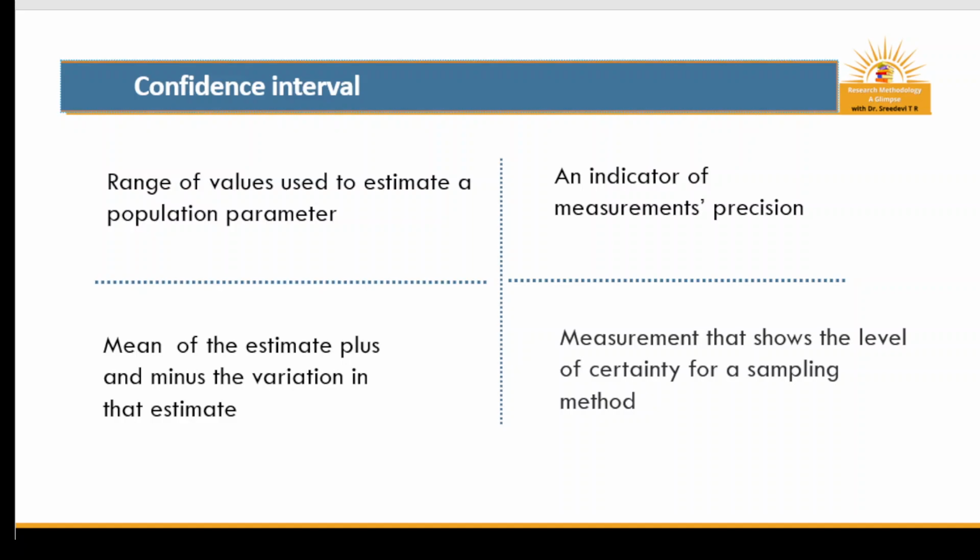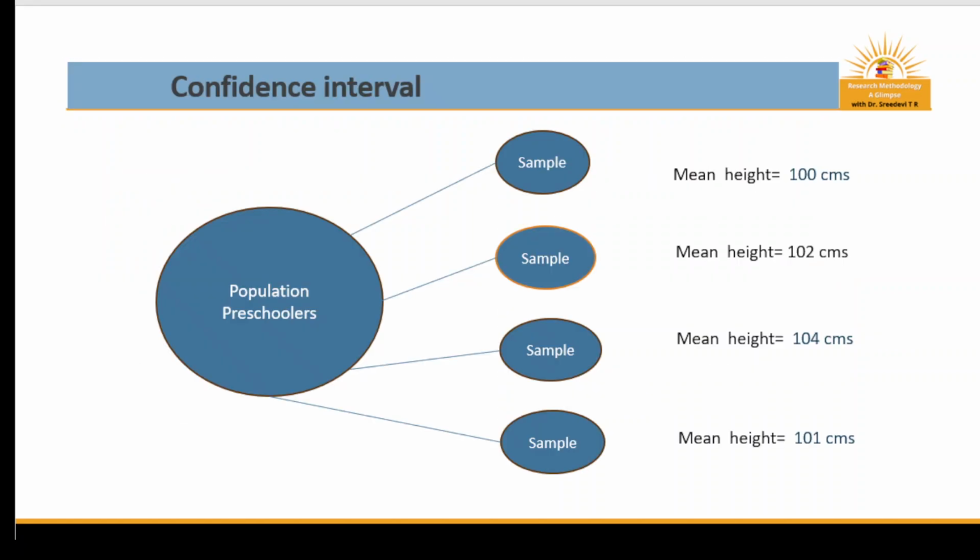For example, to study the height of preschoolers, multiple studies are done from the population of preschoolers. The figure shows the population of preschoolers, and multiple samples are drawn to study the height of preschoolers.